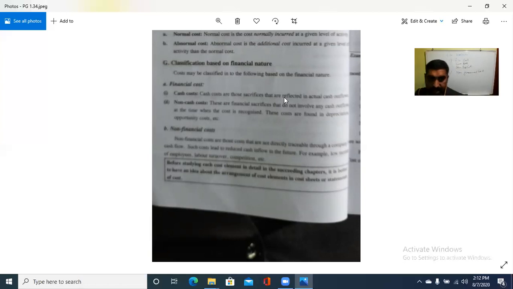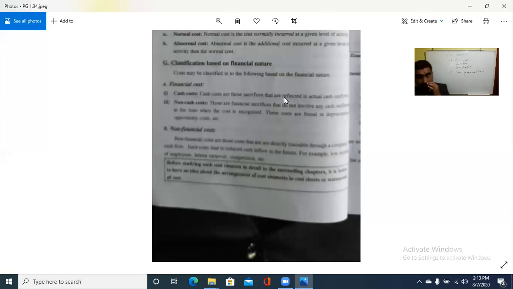Hope you understand this. Then non-financial costs are those costs that are not directly traceable through a company's cash flow. Costs that are not financial in nature and cannot be found through cash flow are called non-financial costs. Such cost leads to reduced cash flow in the future. For example, labor turnover. Labor turnover means the ratio of those staff or employees who are leaving the company and those who are newly joining.